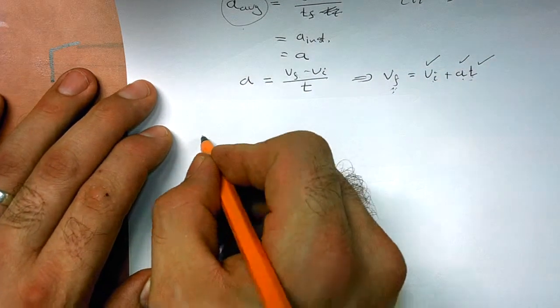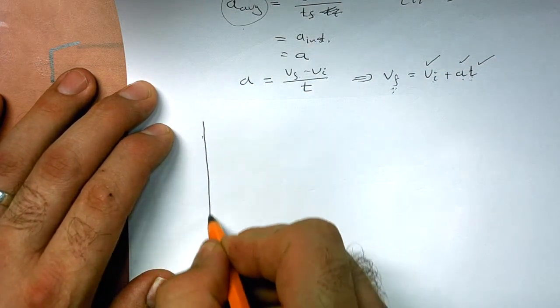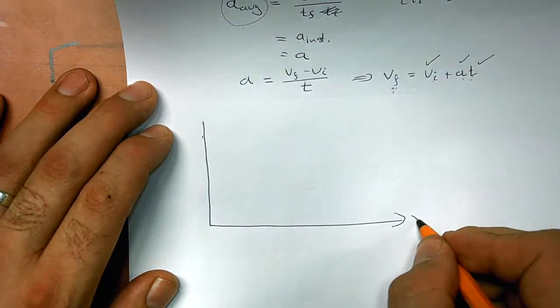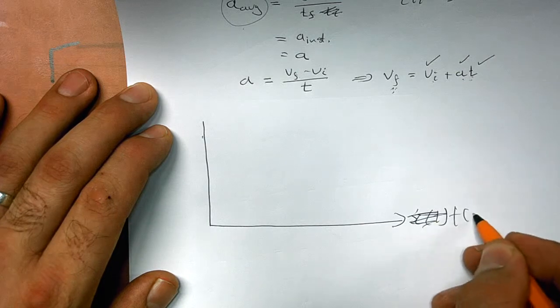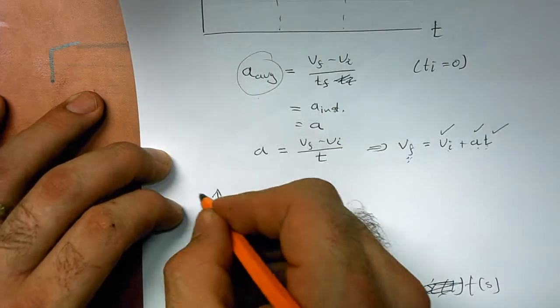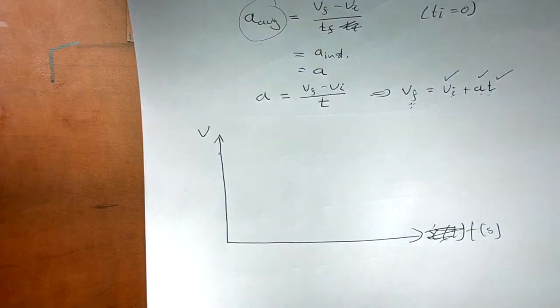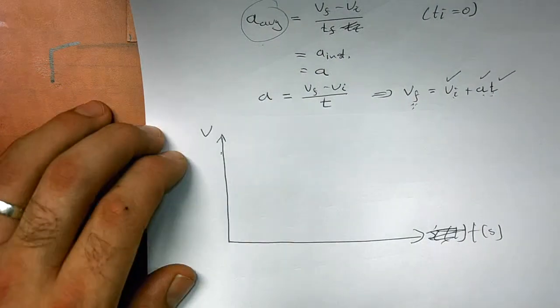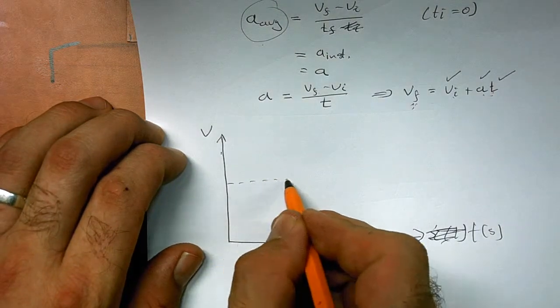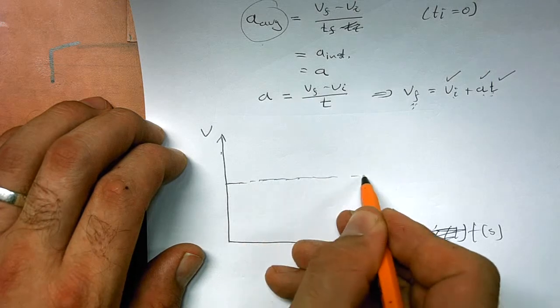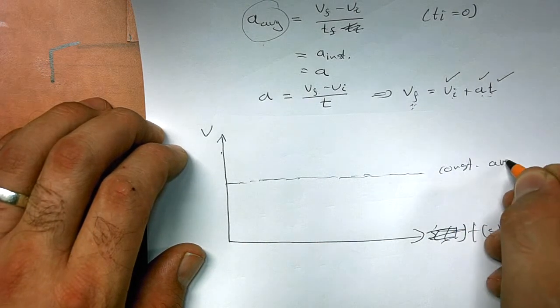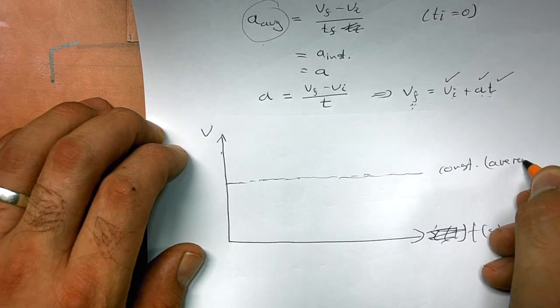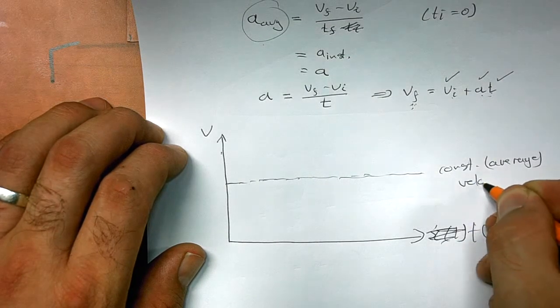follows from the following principle. This is time in terms of seconds. This is now velocity. Let's now just look at a special case where I've got a constant average velocity.